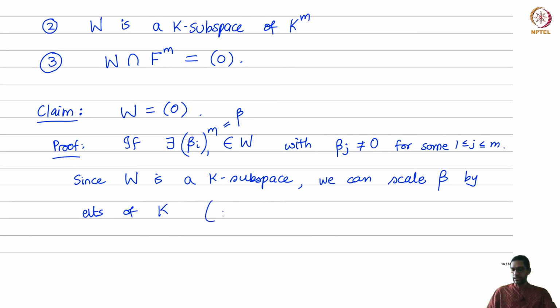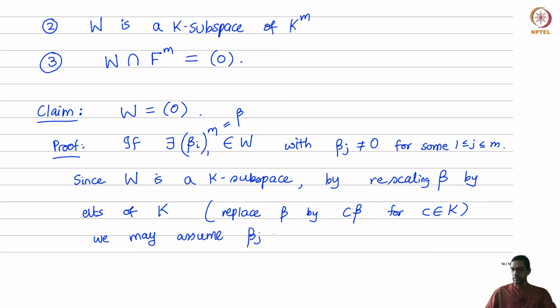So replace beta by a scalar multiple of beta, where the scalar comes from the field K. By rescaling beta, we may assume that this non-zero element beta j is any given element.